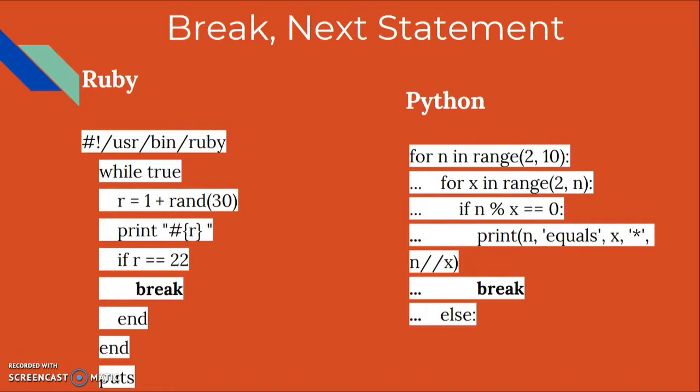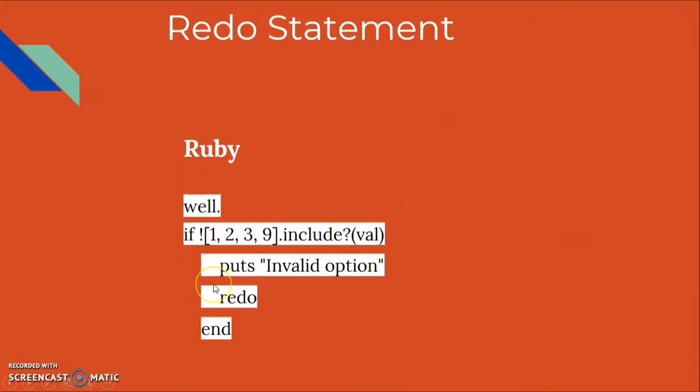And then you have a break, next statement. So a break next statement just talks about breaking or next. Once you come here, it'll automatically stop and return. This is something that we learned inside of C++. It's just break all around. And redo. Redo is something that only Ruby has, and Python does not have it. Basically it's just like telling the function to redo it over and over and over again. So this will always run once the statement up here is true.